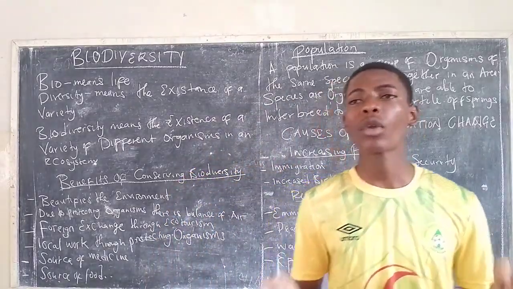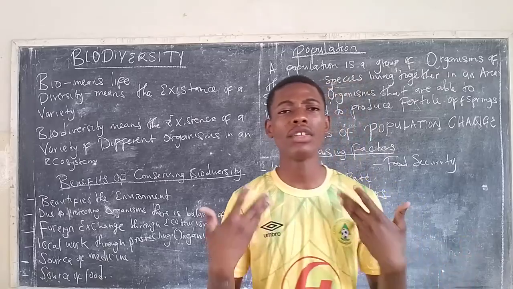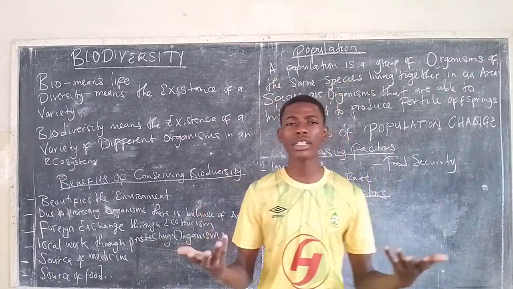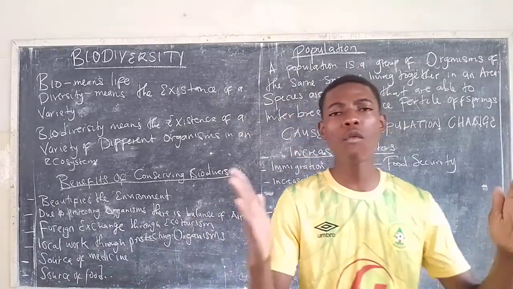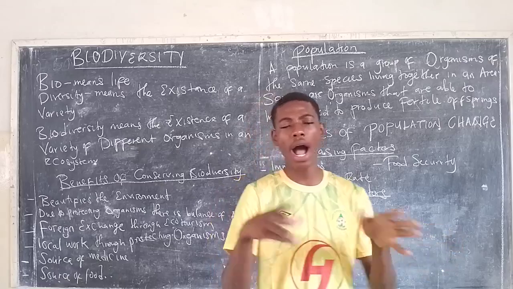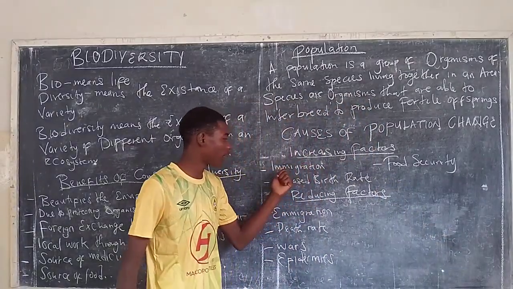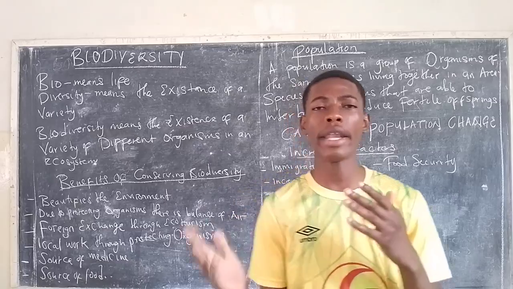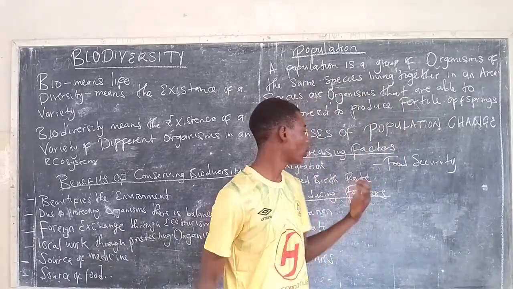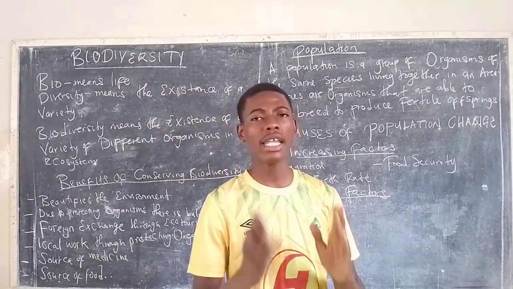As we know, we have the concept of migration. Now migration can be defined in two terms. Migration is simply the movement of people from one place to another, but people can move into an area or out of that area. On the increasing part, we have immigration, whereby people move into an area. When people move into an area, they tend to increase the population in that area.